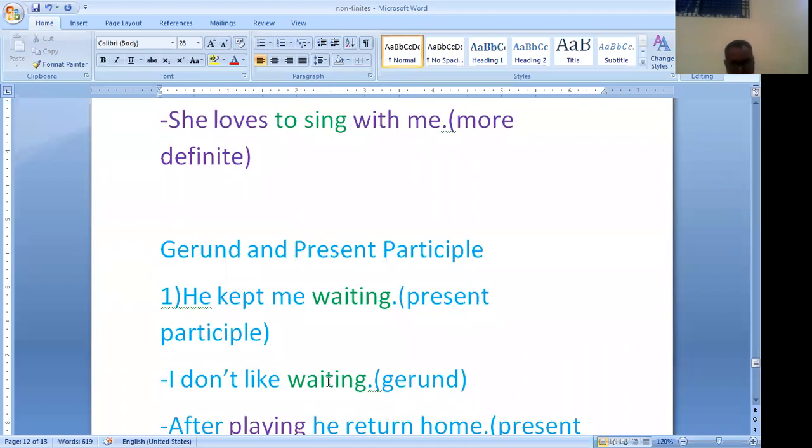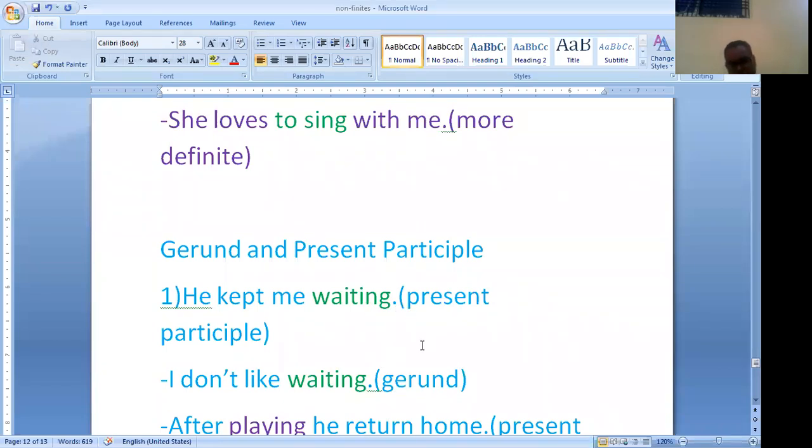It represents an action that is going on or an incomplete action or statement. Present participle is a non-finite verb which ends in ing and works like an adjective. This makes the difference between present participle and gerund.